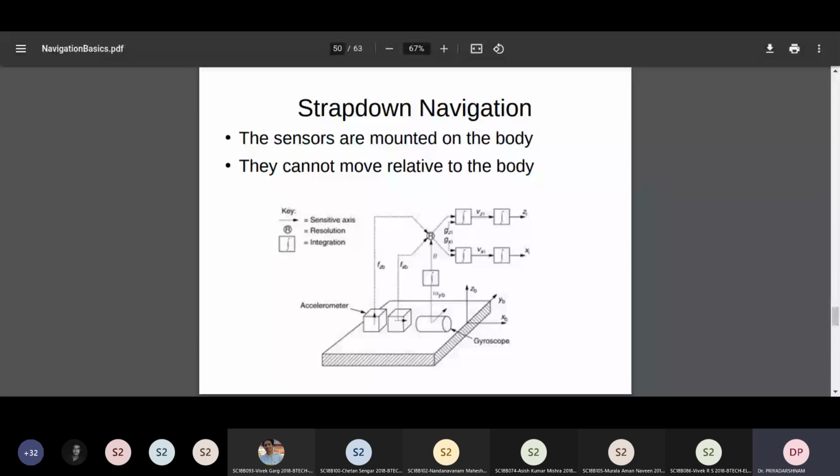The transformation has to be done by integrating the gyroscope values. The gyroscope values indirectly indicate what is the orientation which has accumulated over the past. So you have to keep on accumulating, integrating, and then every instant of time you have to transform the acceleration to the initial coordinate system and then apply it to estimate the position.